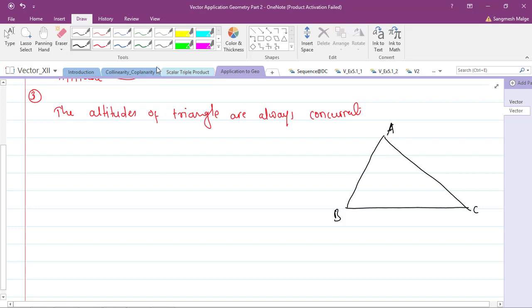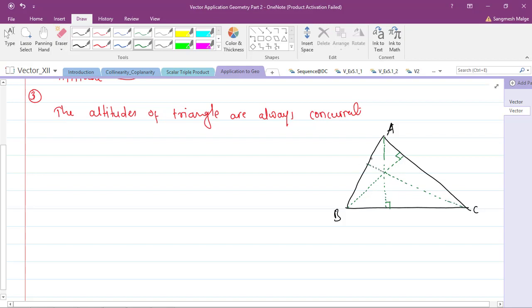Now let me draw the altitudes. Okay, so altitude means what? It's a perpendicular. So perpendicular from B to the opposite side, sorry. This is a perpendicular, and we have the third perpendicular like this.